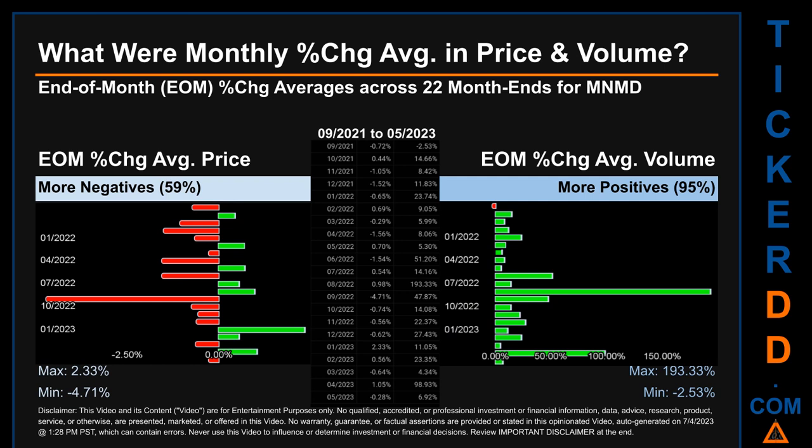Price saw an end-of-month max of 2.33% in average percentage change along with a minimum of -4.71%. For volume, the maximum and the minimum monthly percentage change were respectively 193.33% and -2.53%.